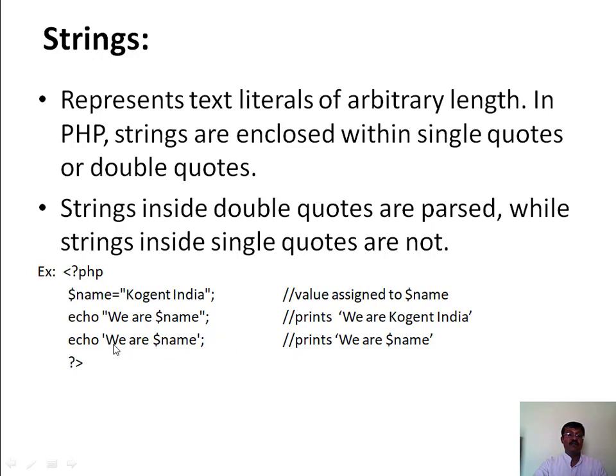The same thing we typed in our program will be printed as output. So that's the difference between placing your strings in single quotes and double quotes. When I place the strings within single quotes, that won't be parsed, and when I place the string within double quotes, that will be parsed.